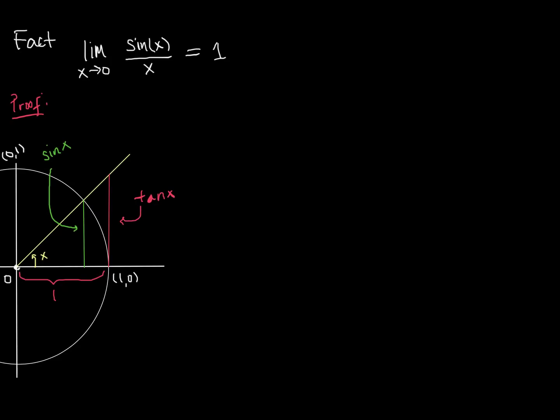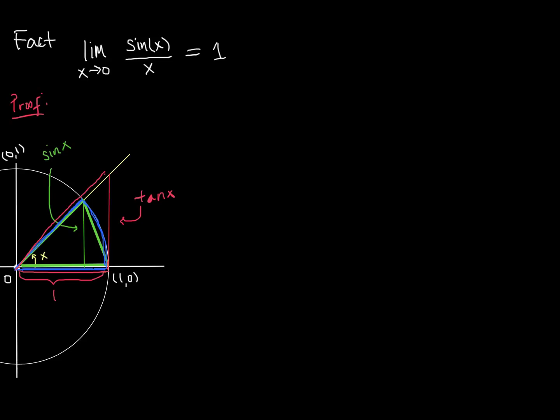Okay. So now what we need to do is make a quick sketch, highlighting the different shapes that we're going to be comparing. The first shape that we're going to look at is the one involving sine, where we're going to use this, and this. So I'll connect that in a second. The next one is going to be this pi slice, and then the larger triangle. Alright, so there we have it.